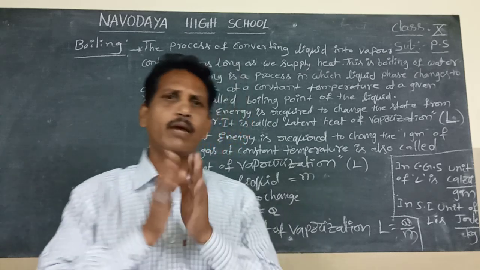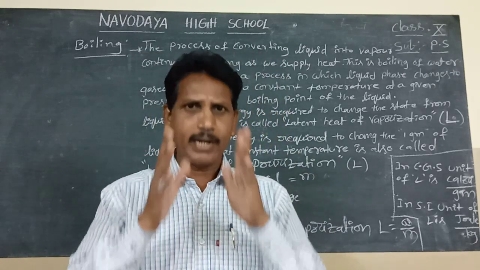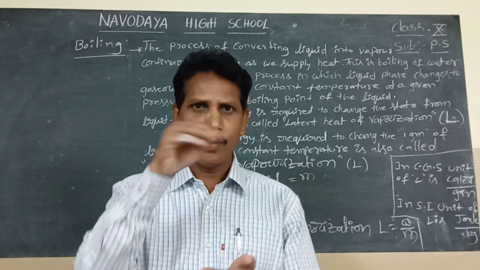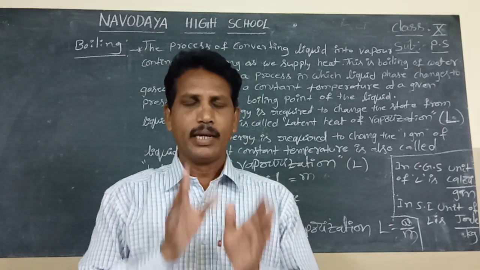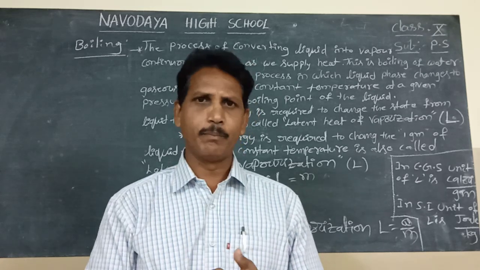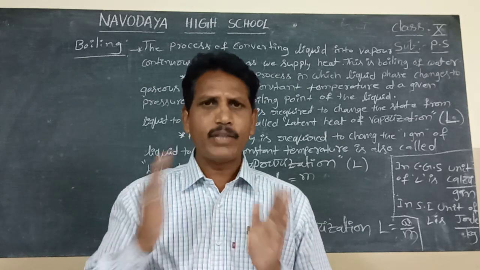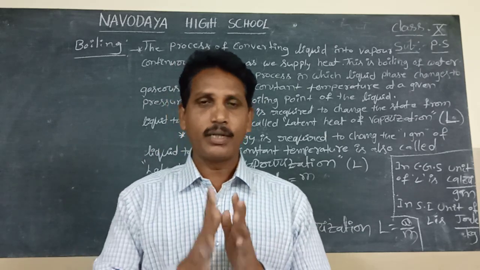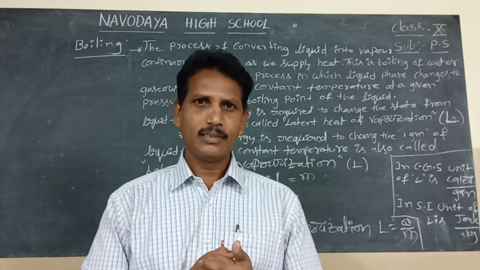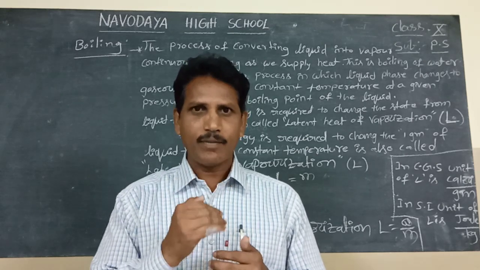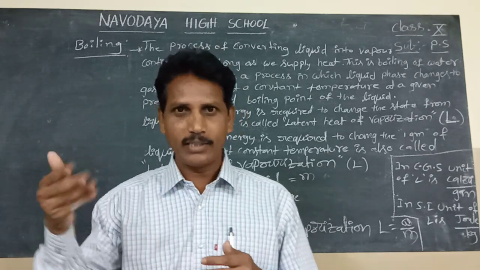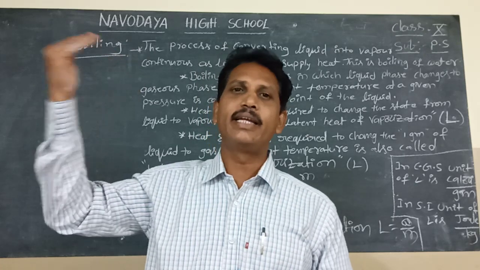For example, take one beaker of water and inject one thermometer in the water. Heat the beaker with the help of a Bunsen burner or spirit lamp. Observe the reading of the thermometer every 2 minutes. We will notice the temperature of the thermometer gradually rises up to 100 degrees Celsius.